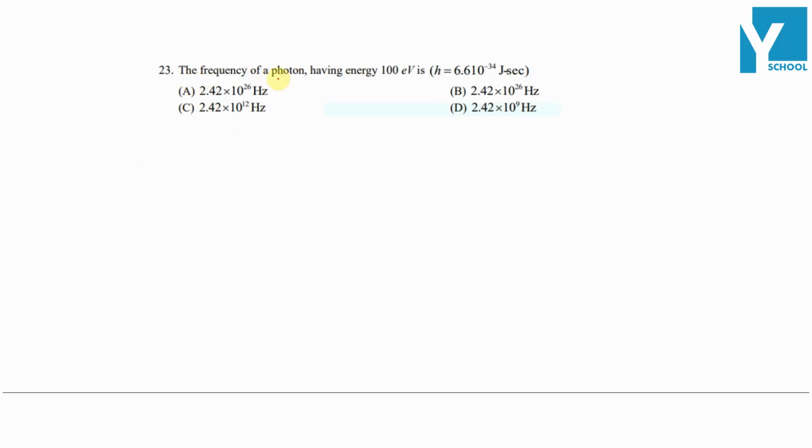The frequency of a photon having energy 100 electron volt is, given the value of Planck's constant h to be 6.6 into 10 raised to power minus 34 joule second. Simply, we know the energy of a photon is equal to h nu, which is equal to 100 eV, which is equal to the value of h, which is 6.6 into 10 raised to power minus 34, into the value of e, which is 1.6 into 10 raised to power minus 19.